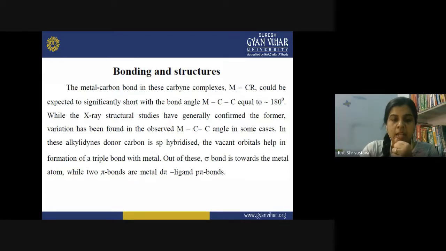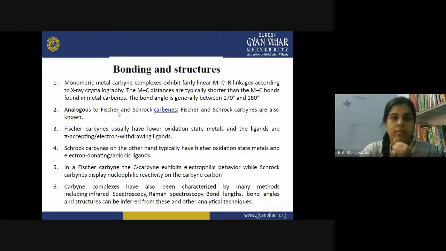It means that the metal is donating its electron from the d orbital, and the ligand is receiving the electron from the metal in its p orbital. So this type of bonding is d pi p pi bond, and it is a type of back bond involved in the formation of pi bond.